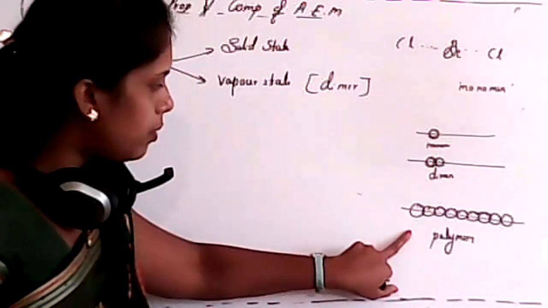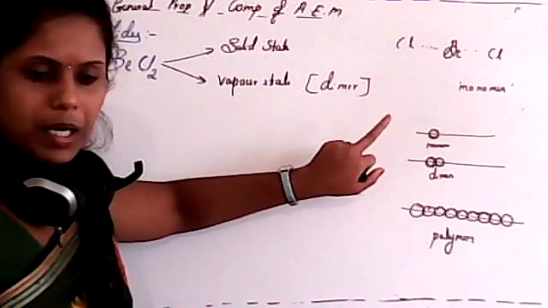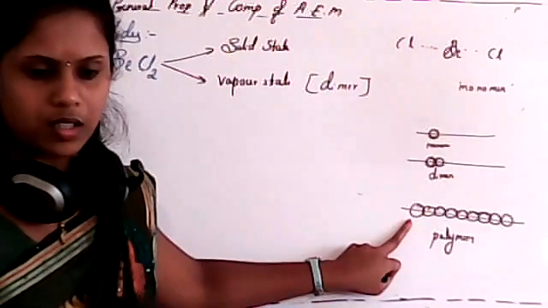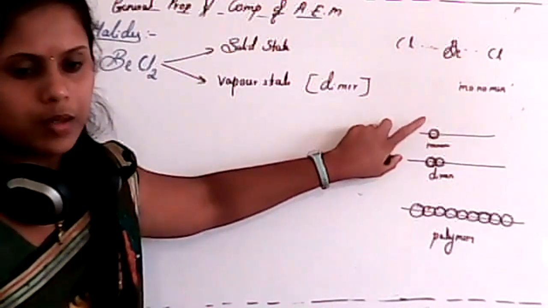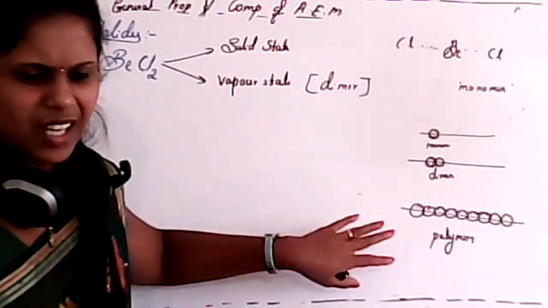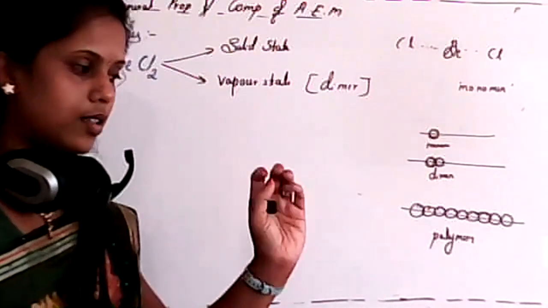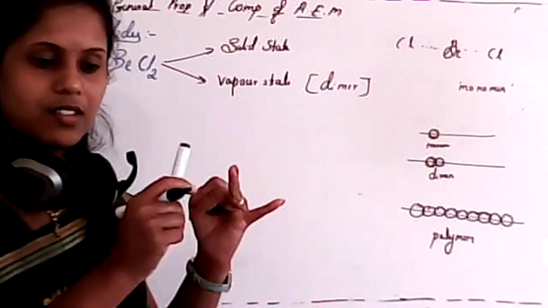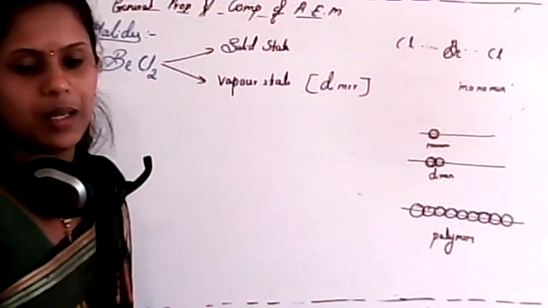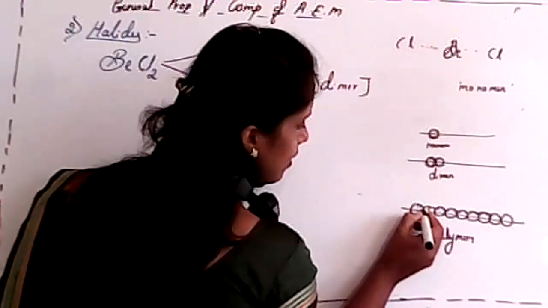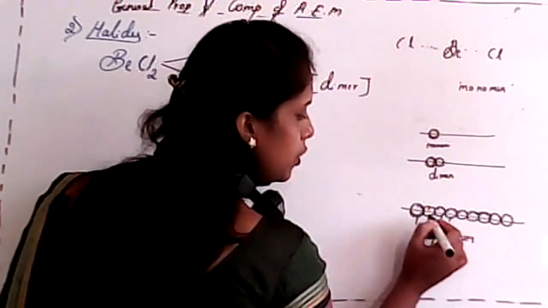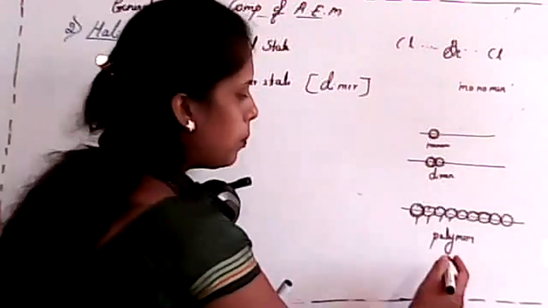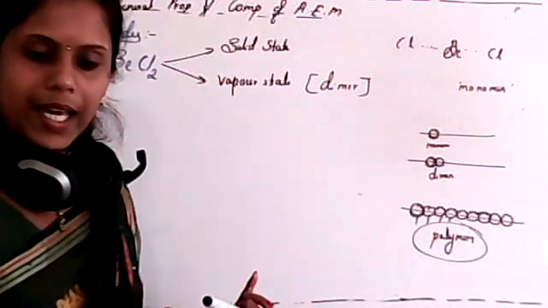Now what is a polymer? Polymers are nothing but long chain structures which are formed by the addition of regular monomers. The material, the size, the shape, and everything must be the same. So this is one monomer. We join lots of monomers to form a polymer. Clear? What do you mean by dimer?